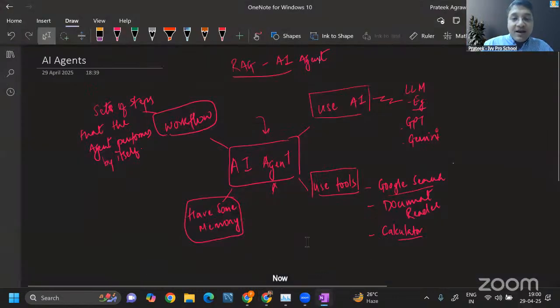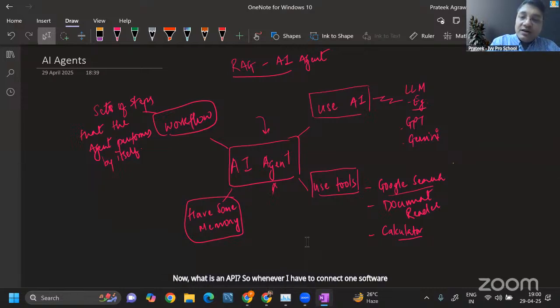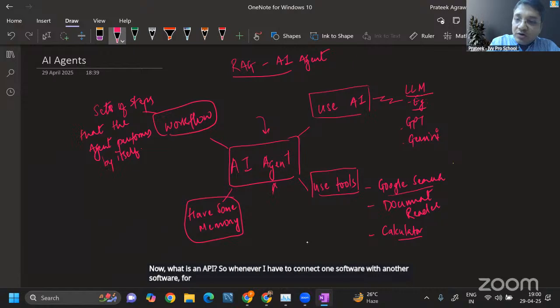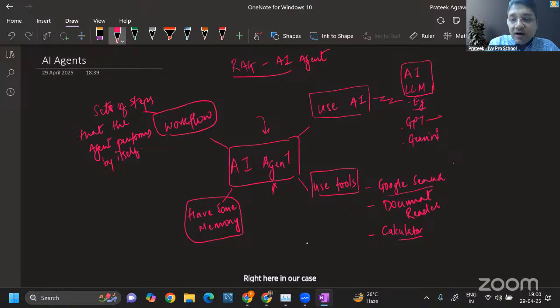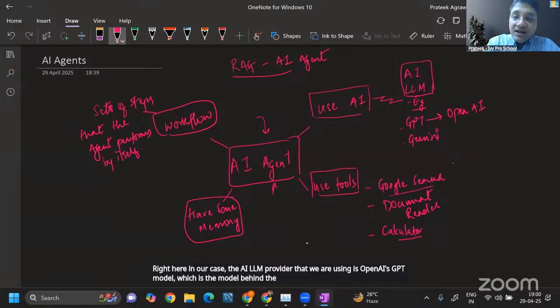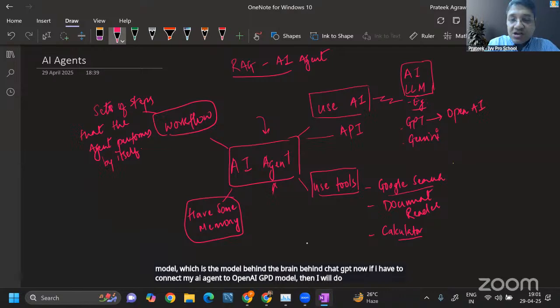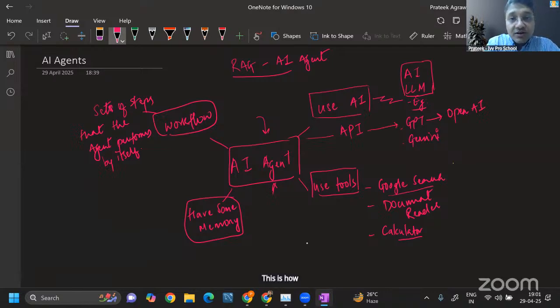Now, what is an API? Whenever I have to connect one software with another software, for example, we said that we want to connect to an AI LLM provider. Right here, in our case, the AI LLM provider that we are using is OpenAI's GPT model, which is the brain behind ChatGPT. Now, if I have to connect my AI agent to the OpenAI GPT model, then I will do that using an application programming interface. This is how two softwares talk to each other, right?